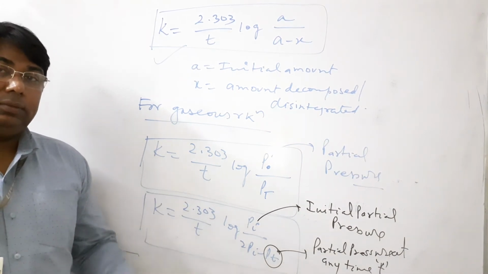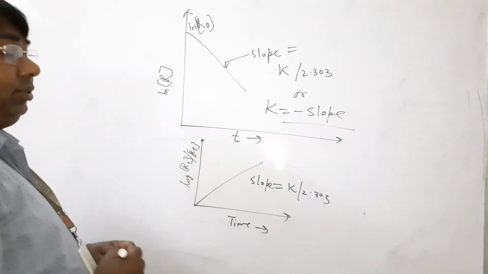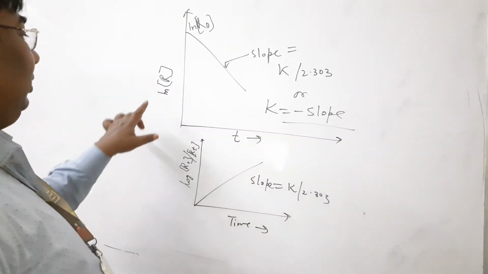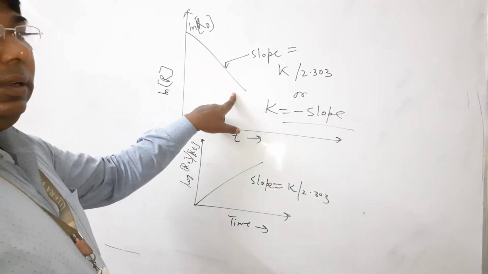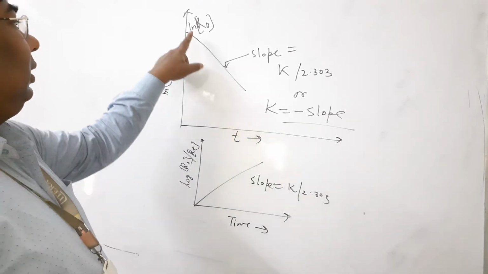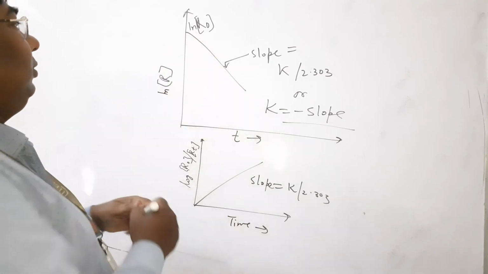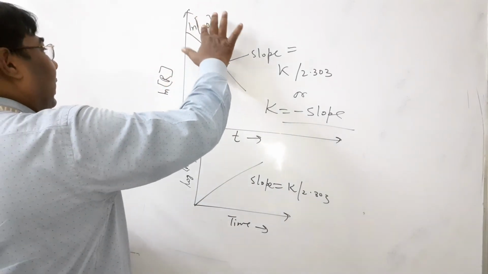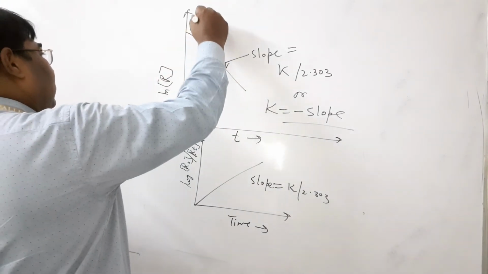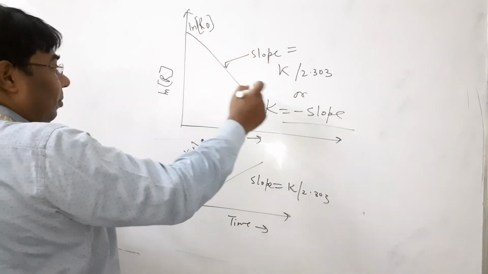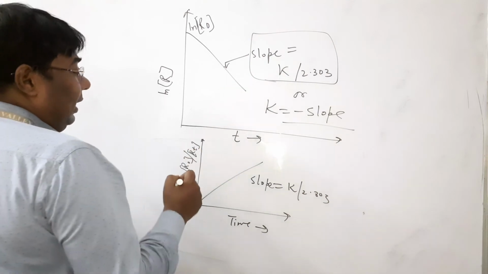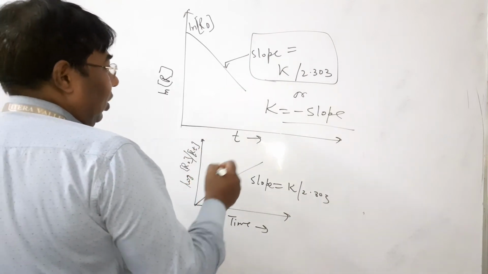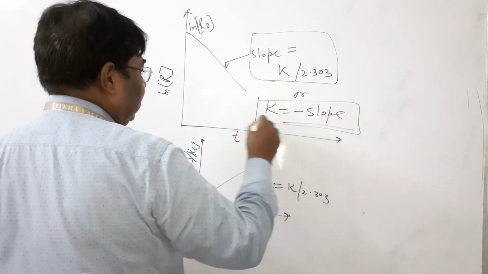Please note it down. Now all of you try to understand the graphical relationship between ln R versus t. There is an intercept graph. The intercept gives the value of ln R naught and the slope gives the value of k divided by 2.303, or k is equal to minus slope.